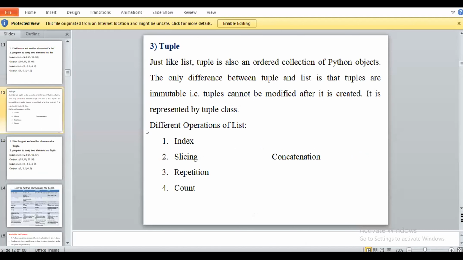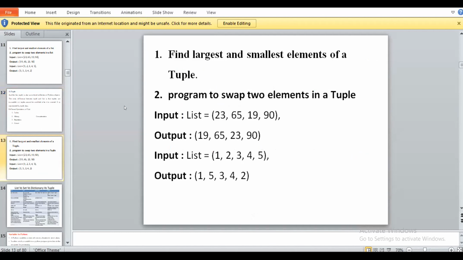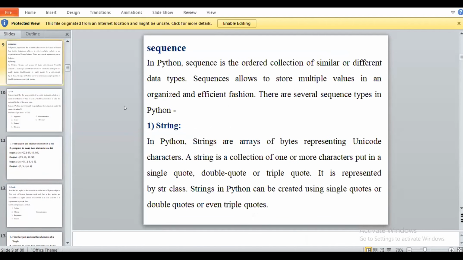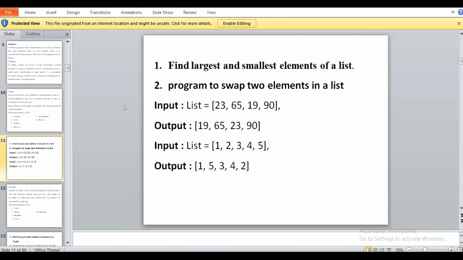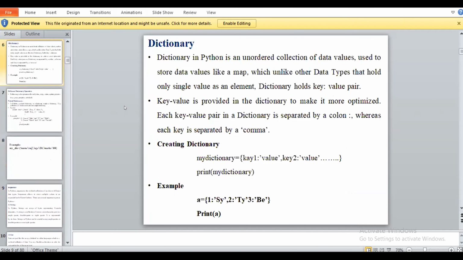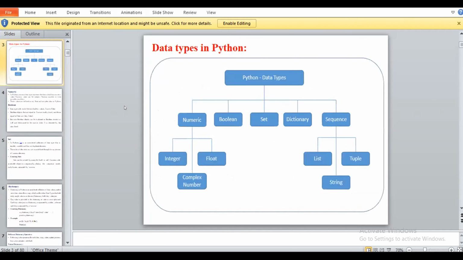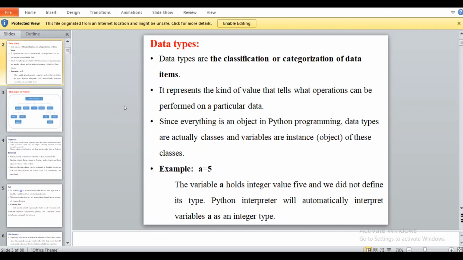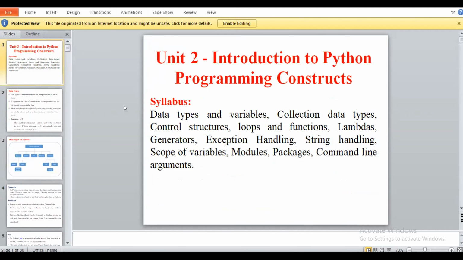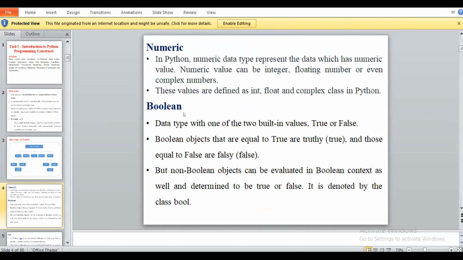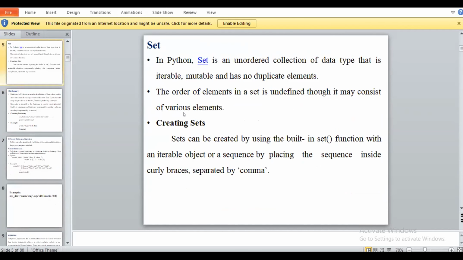Any doubt now? No, ma'am. Okay. So all of you perform the different programs that I will give you regarding tuples. Next, I will provide you the whole PPT of the second unit. If you have any doubt regarding this, you have to tell me. Today we completed one point, that is data types in Python. Tomorrow we will see the next, control structures, in the next lecture. If any doubt, then ask. Otherwise, leave the meeting.